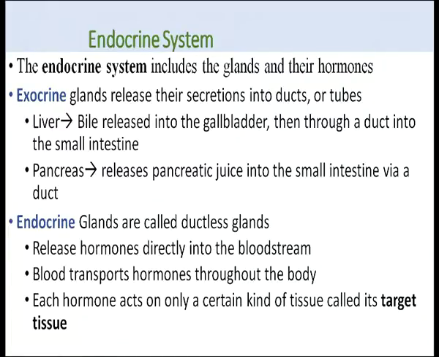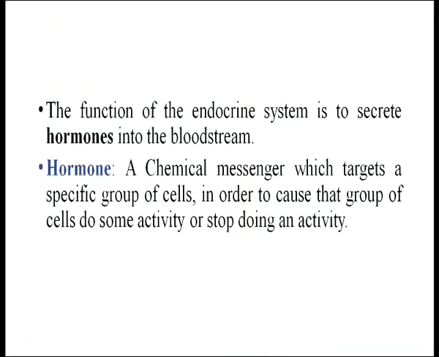Each hormone acts on a certain kind of tissue, called the target tissue. So endocrine glands secrete their hormone not through a duct but directly into the bloodstream, and from there it reaches its target tissue. The function of the endocrine system is to secrete hormones into the bloodstream. Now we should know what a hormone is and how we can define it.